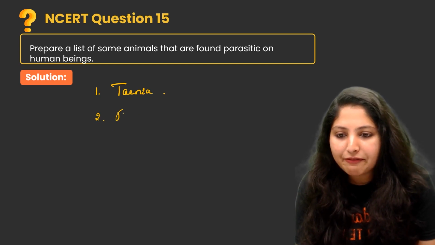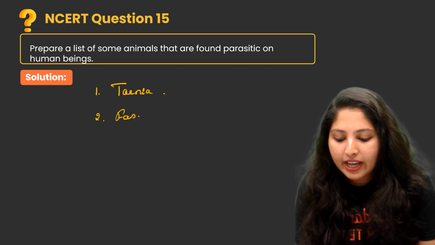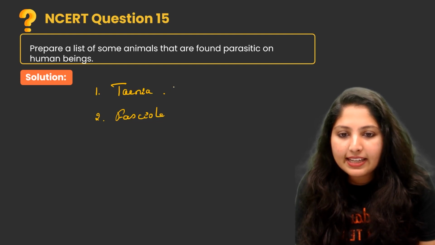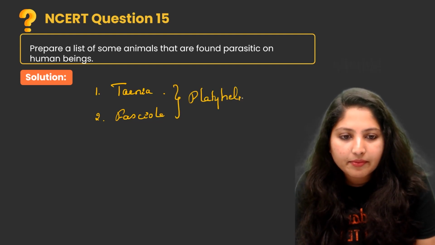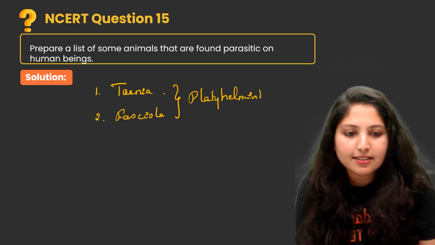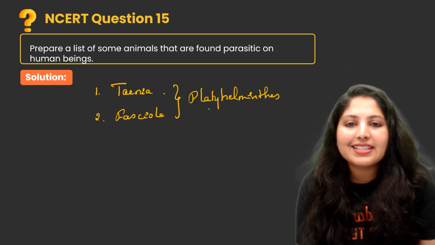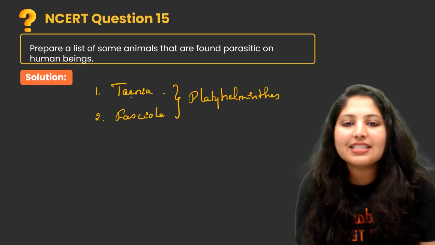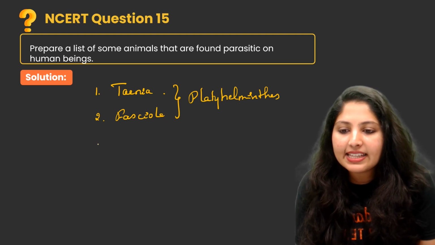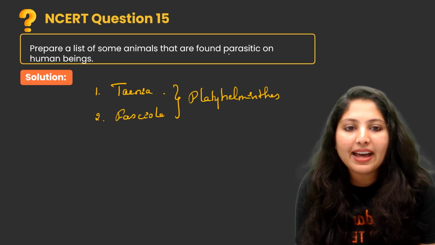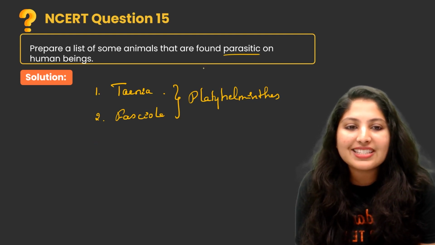Second one is Fasciola. These two come under Platyhelminthes. These two organisms are present in our body and act as parasites.